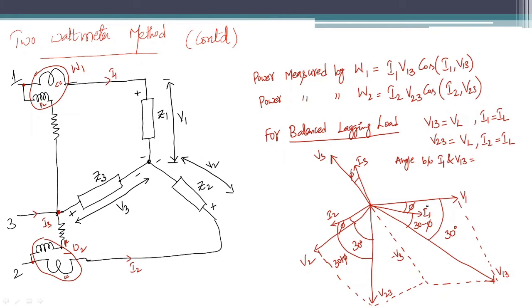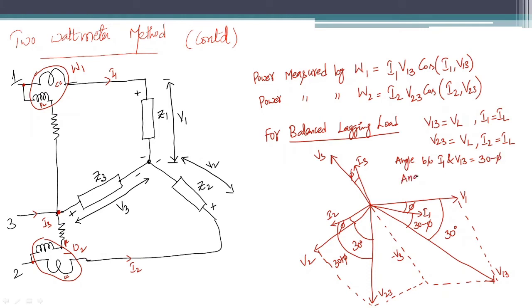This is I1 and this is V13. What is the angle between them? 30 minus phi. So the angle between I1 and V13 is 30 minus phi.